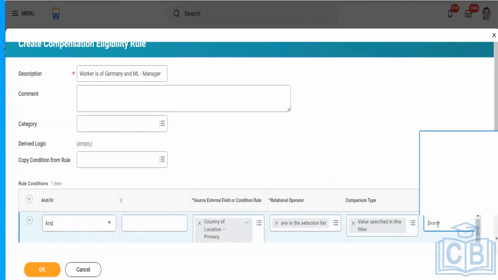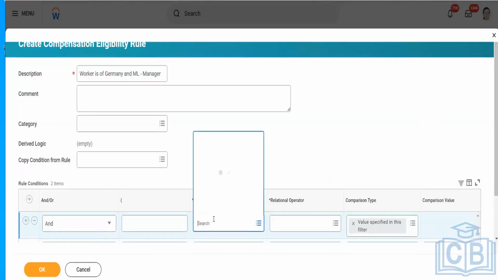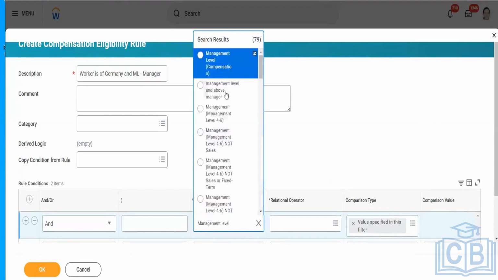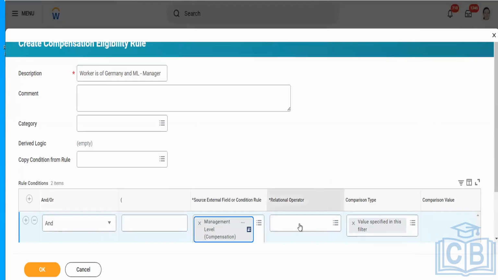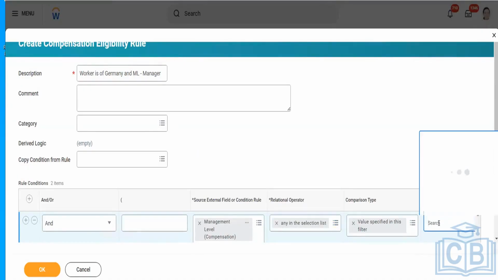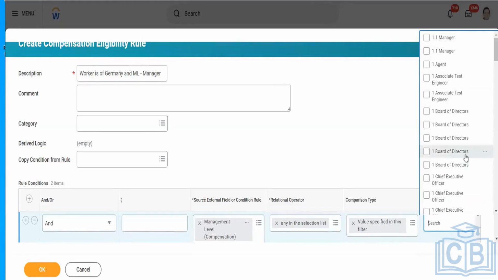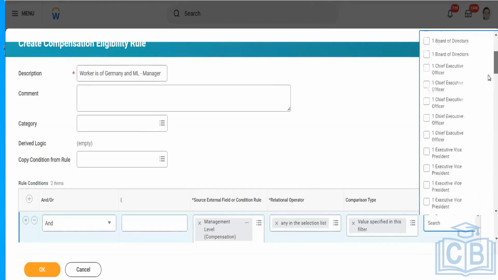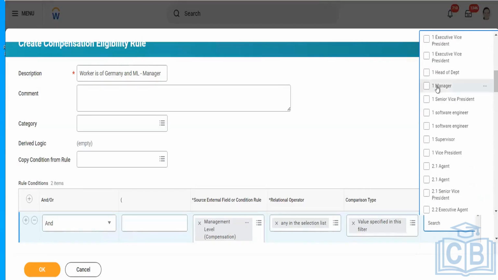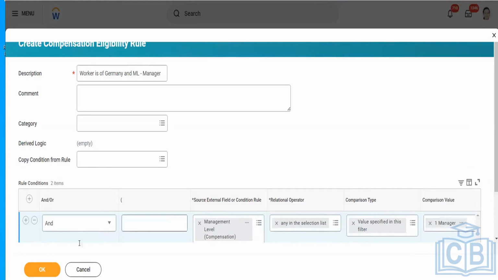I will add the management level. Always choose the compensation, or else it will not work. All the options are there: board of directors, CEO, managers, everything. I want to go with the manager, so I will choose manager.